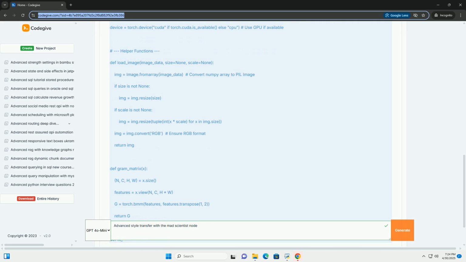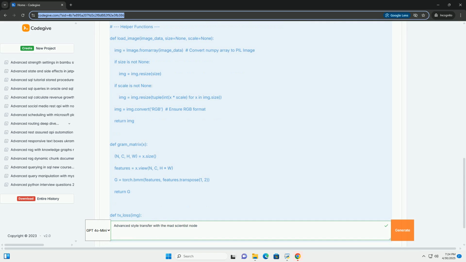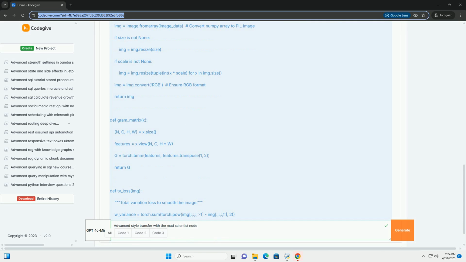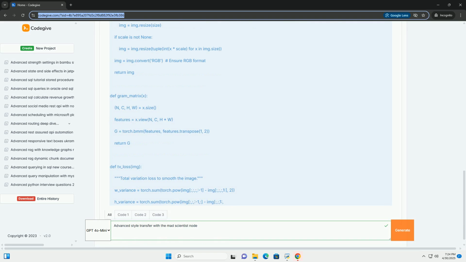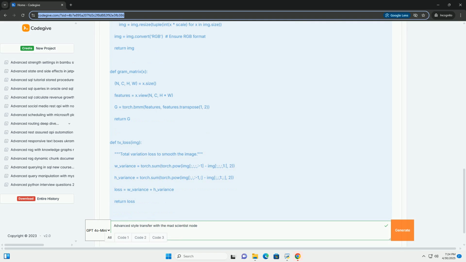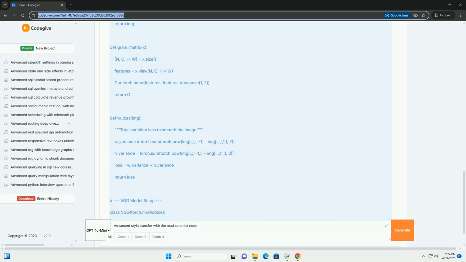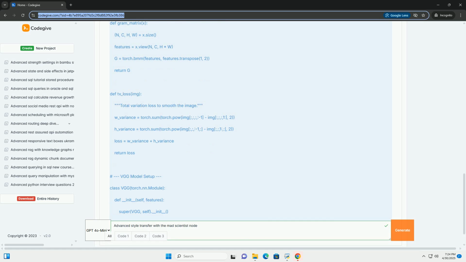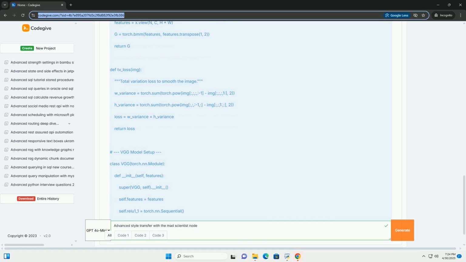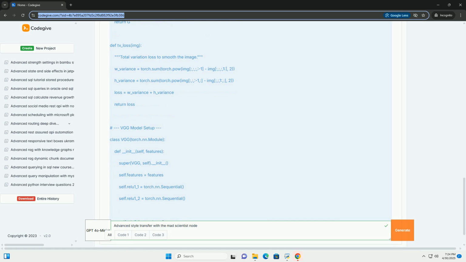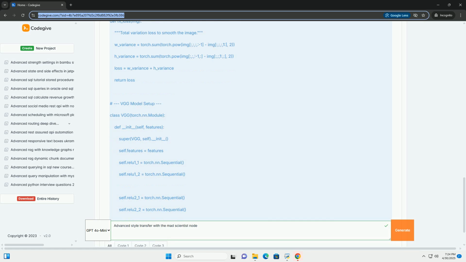At its heart, style transfer is the art of taking a content image, the image you want to transform, and transferring the style of another image, the style image, onto it. Style here can refer to things like colors, textures, brushstrokes, and overall artistic composition.